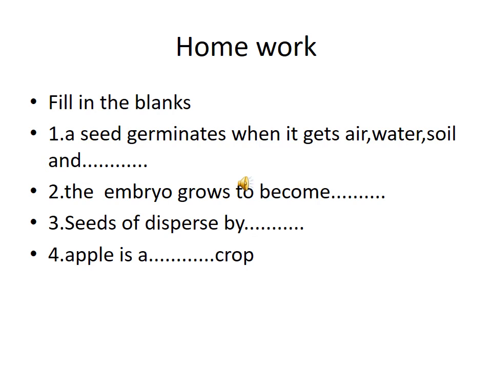Okay, so homework. Fill in the blanks. A seed germinates when it gets air, water, soil and dash. The embryo grows to become dash. Seeds are dispersed by dash. Apple is a dash crop.